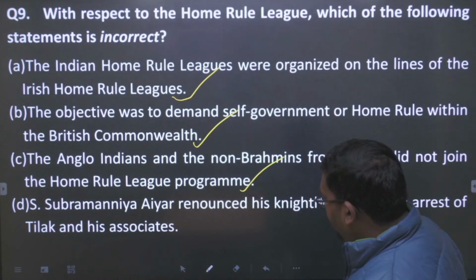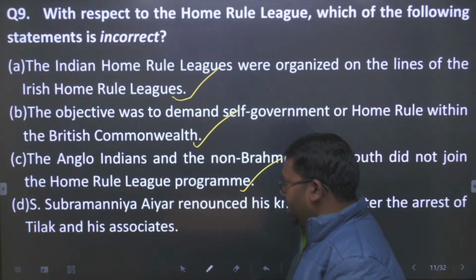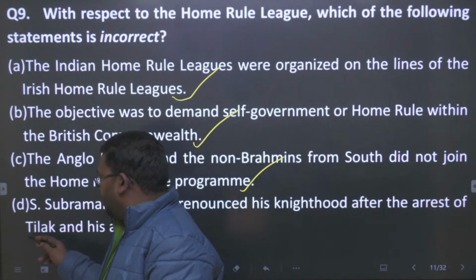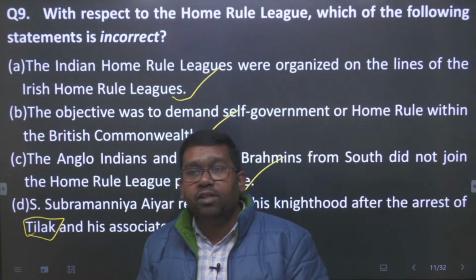S. Subramaniam Iyer renounced his knighthood after the arrest of the Tilak and associates. See, he had renounced his knighthood in this home rule league movement. Okay, but it is not after the arrest of Tilak.